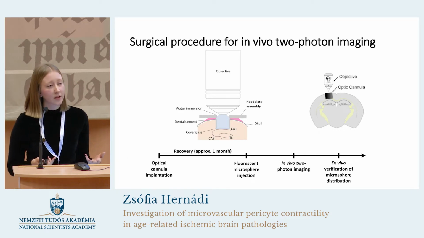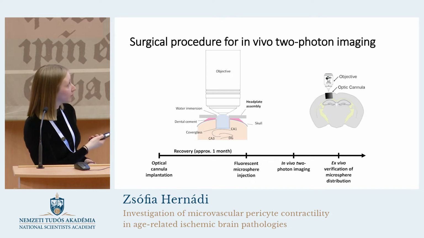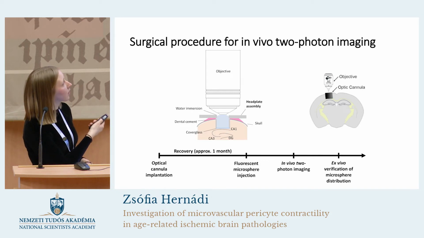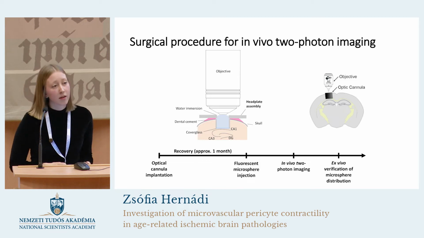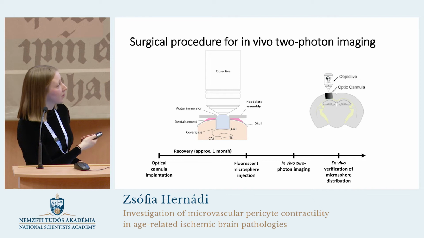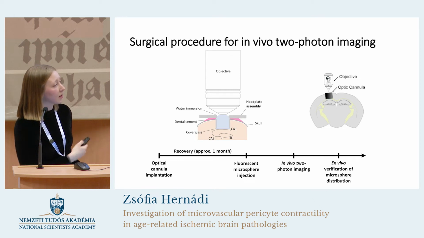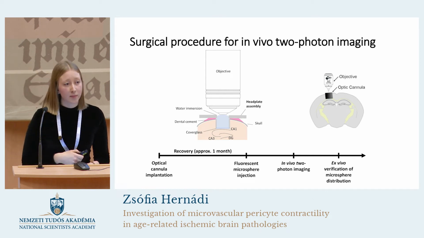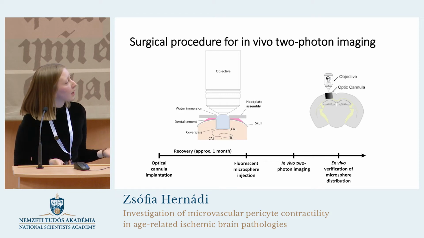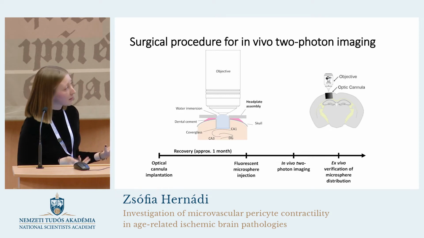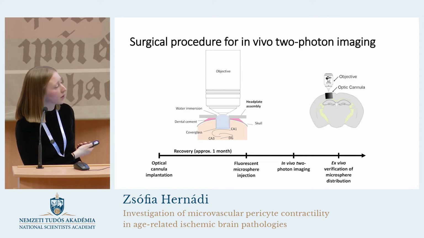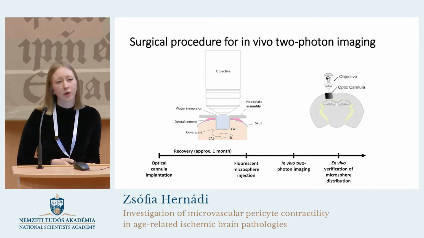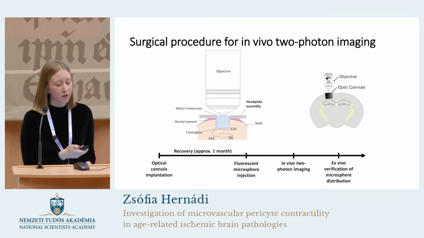In this experimental setup, we first implanted an optical cannula above the animal's hippocampus, and after at least a month-long recovery, we injected fluorescent microspheres into their internal carotid artery the same way as I explained before. After this, 30 minutes after the injection, we imaged their hippocampus with in vivo 2-photon microscopy to visualize the occlusion sites created by the lodged microbeads.